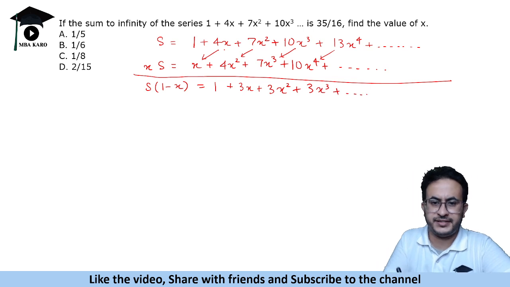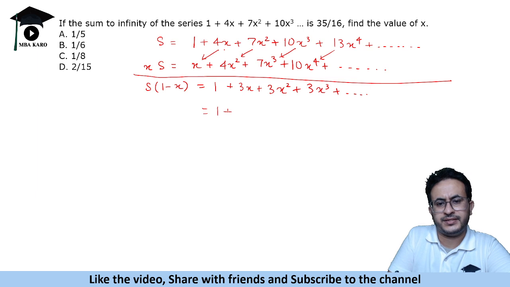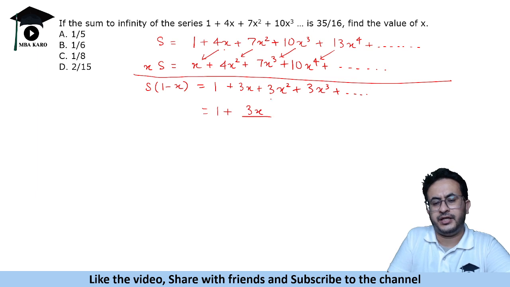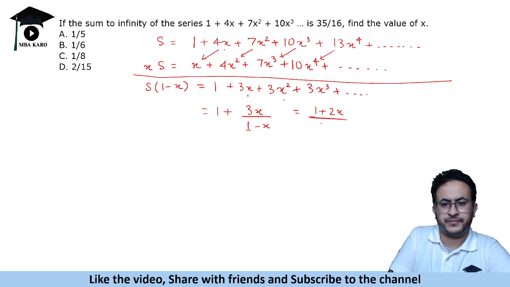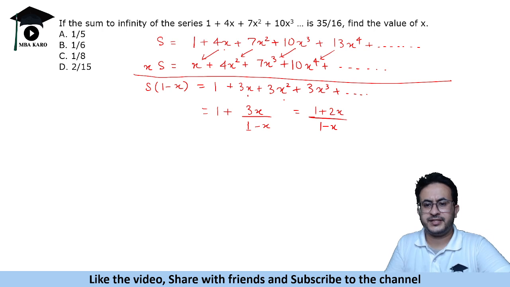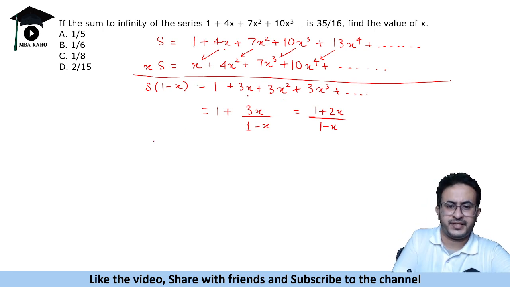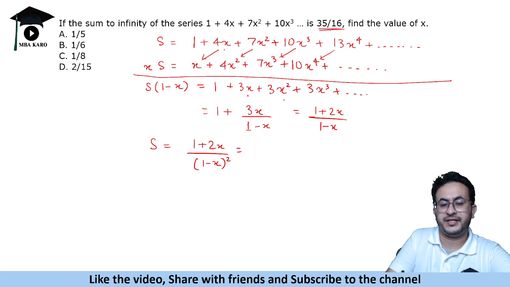Now let's summarize this sum. So this is 1 plus 3x upon, a upon 1 minus r, where 1 minus the common ratio x. So it basically becomes 1 minus x plus 3x, 1 plus 2x upon 1 minus x. Right. So this is s times 1 minus x. So what is s? S is 1 plus 2x upon 1 minus x whole square, and this sum is given as 35 by 16.